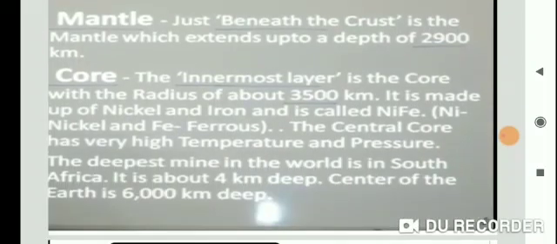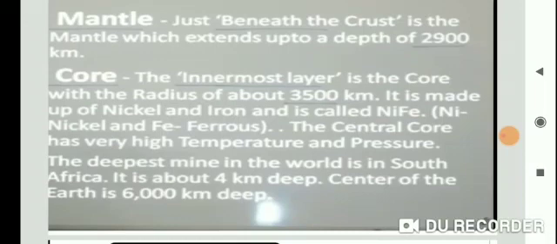Now the mantle, again repeating the definition: just beneath the crust is the mantle, which extends to a very high depth of 2900 kilometer. I have already discussed this, but the topic is repeated again. Now see, the core. The innermost layer is the core, with a radius of about 3500 kilometer. It is made up of nickel, Ni, and iron, Fe. Ni means nickel and Fe means ferrous.